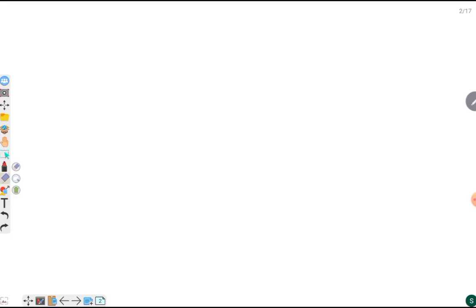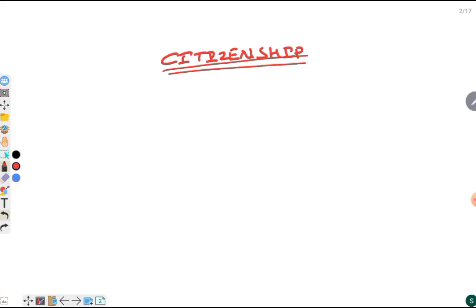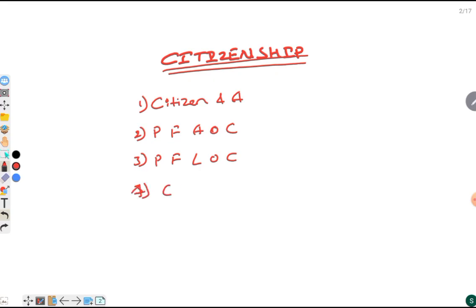Today's topic is citizenship. In this topic, we see the difference between the citizen and alien. Then we see the process for acquisition of citizenship, the process for losing of citizenship, the Citizenship Amendment Act 2019, and the NRIs, OCIs, and others.